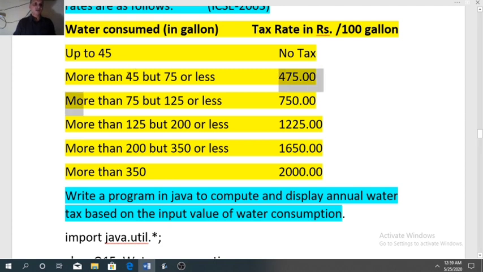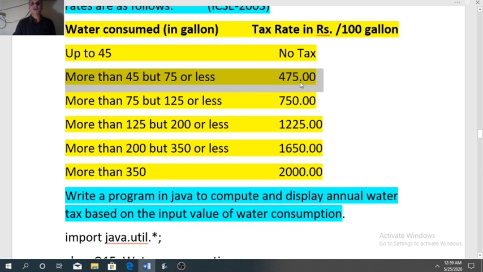Suppose user enters 46 here. It will go to second slab. So 46 we will not multiply with 475 because 475 is the rate for 100 gallon. So first we need to find the rate for 1 gallon. It means 475 divided by 100.